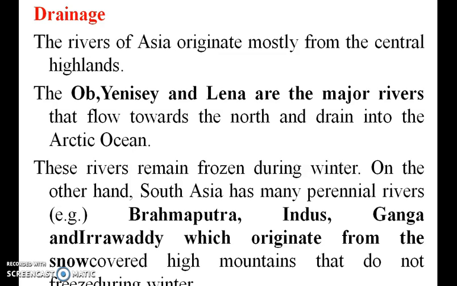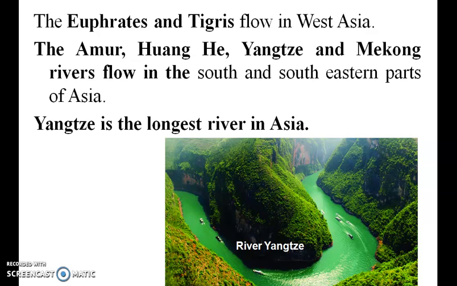Drainage. The rivers of Asia originate mostly from the central highland. Ob, Yenisei, Lena are the major rivers. In South Asia, Brahmaputra, Indus, Ganga, Irrawaddy originate from the snow-covered high mountains. Euphrates and Tigris flow in Western Asia. Amur, Hwang He, Yangtze, Mekong rivers flow in the east and southern parts of Asia. Ganges is the largest river in Asia. So this is the Ganges.